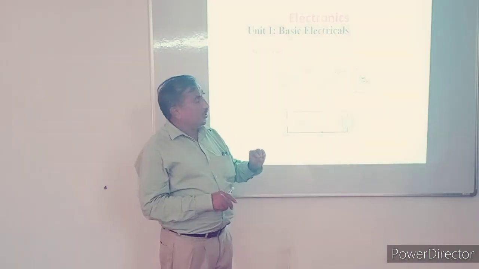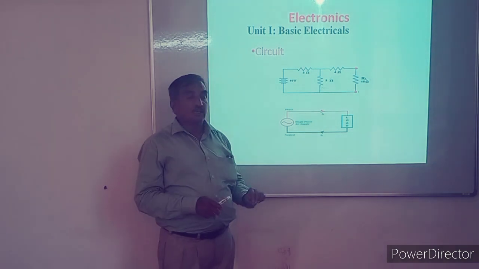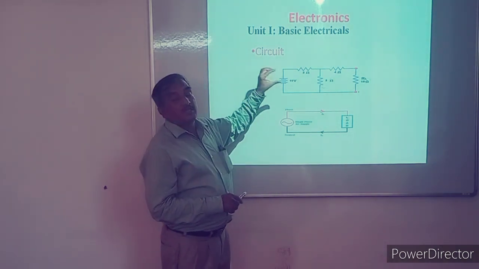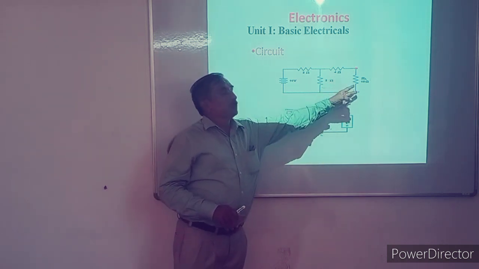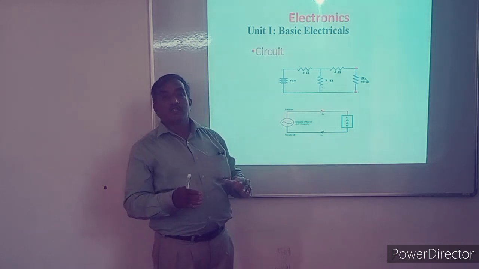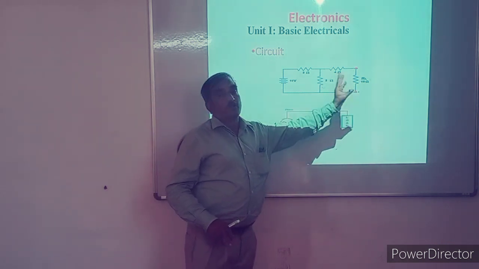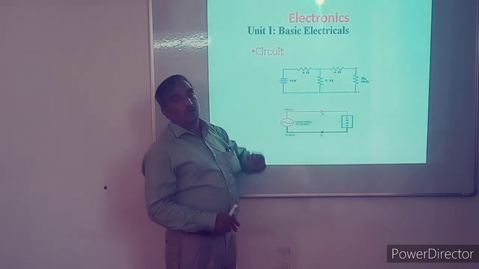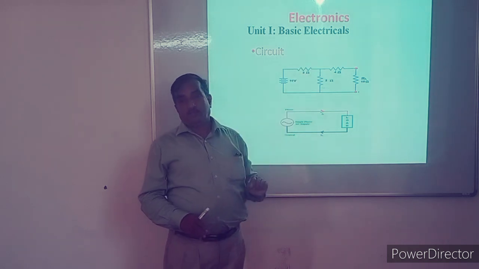It is the purpose. For this purpose, we have combined these components together. It is a circuit. It consists of three basic parts. One is a source which supplies electrical energy. Another is a load which utilizes it. Suppose it is a bulb. It uses electrical energy, the filament becomes red hot and then gives light. That means the bulb is the load, and the battery is the source. But what is the use of this middle part? It is the carrier part.